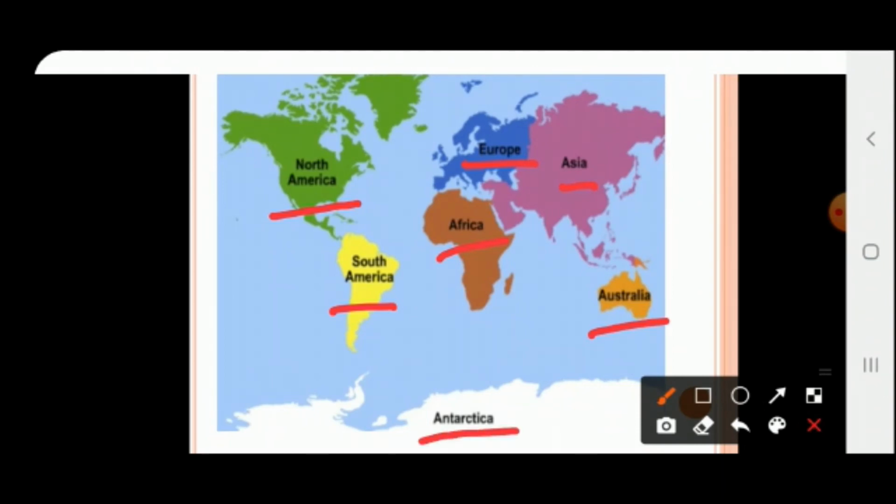Friends, as I told you, the small strip that connects North America and South America is this strip, and this is called the Isthmus of Panama.